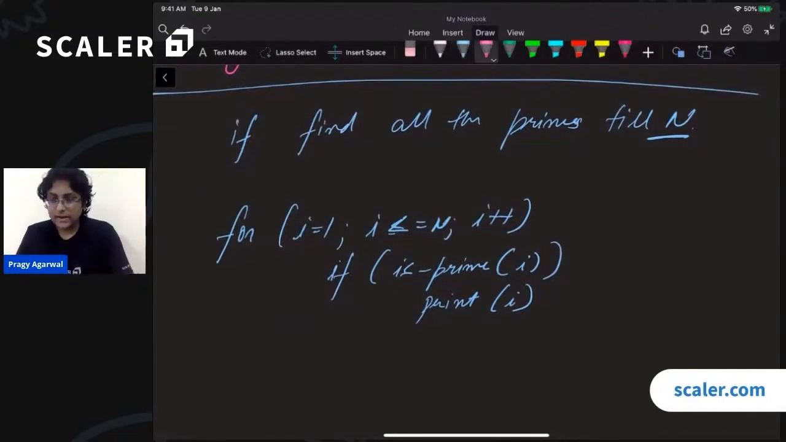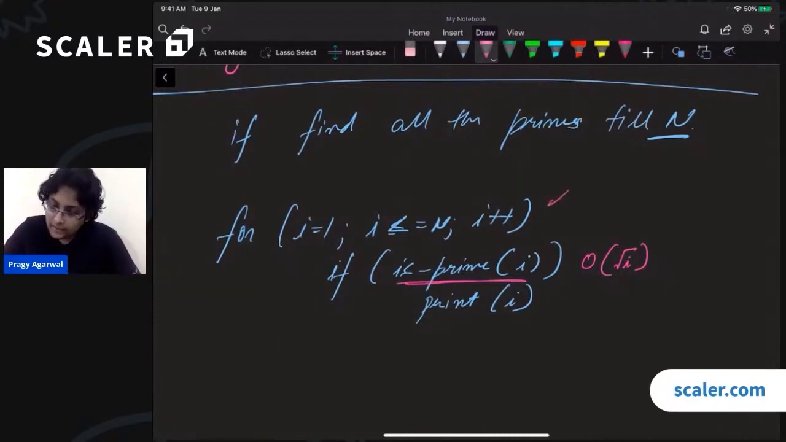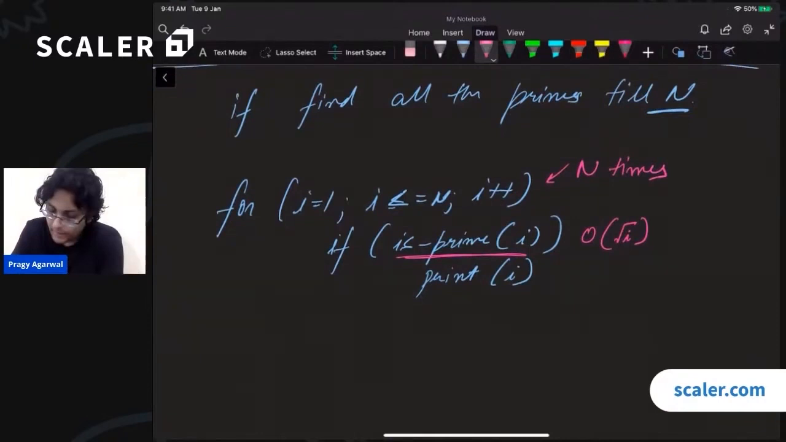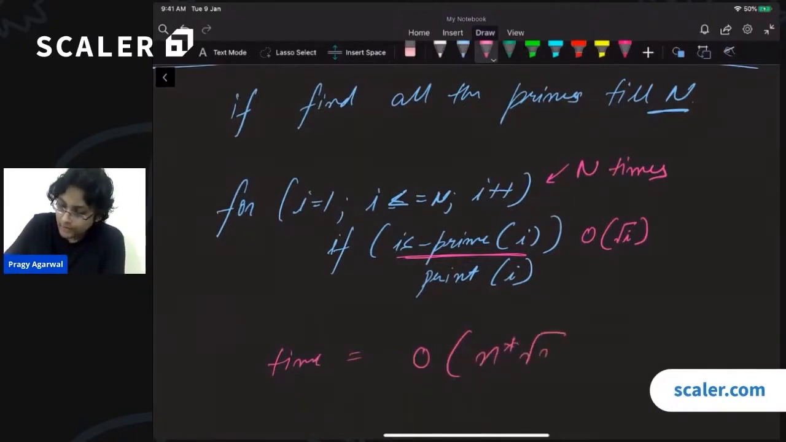How much time will this algorithm take? Well, this isPrime function takes order of square root of i, and we are doing this thing n times. So the time complexity of this program is upper bounded by order of n times square root of n. It is a little lesser than that, but this is what the upper bound is.